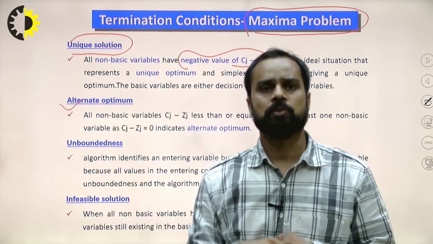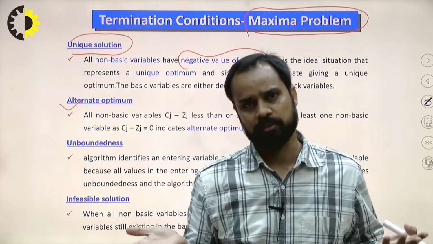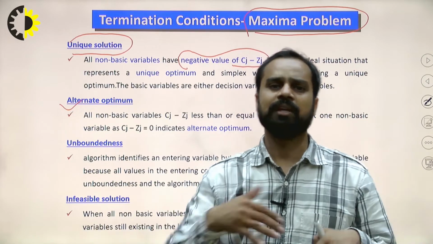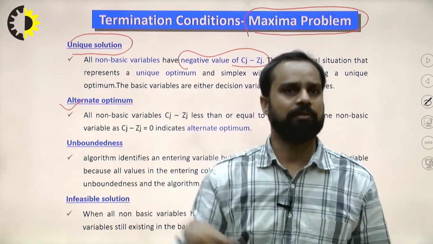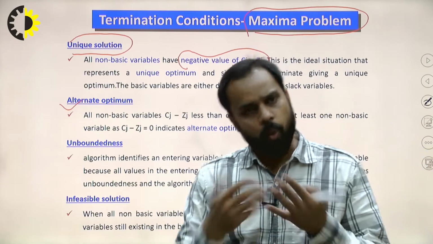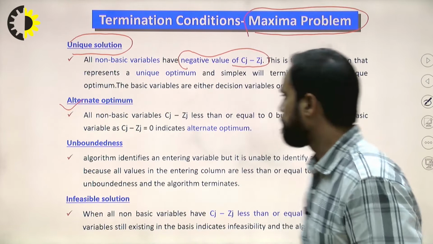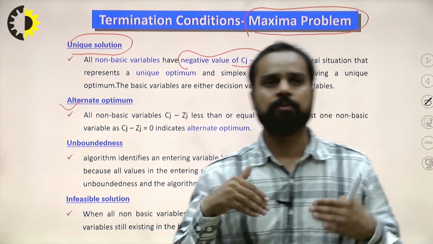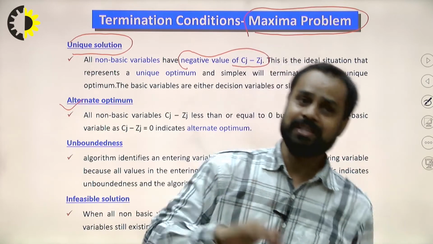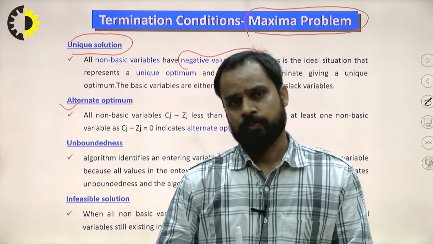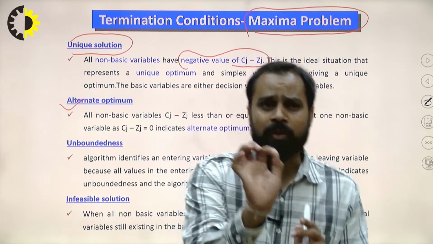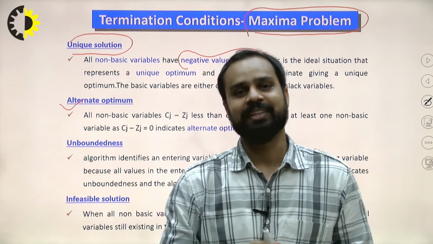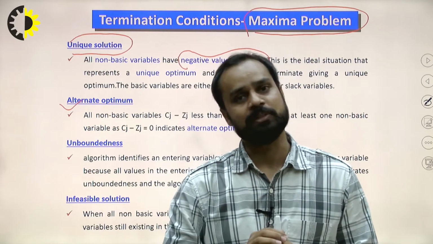If the problem belongs to minima, we can just say the vice versa. Or we can convert any minima problem into a maxima problem, then we can further solve it. So if all non-basic variables have Cj minus Zj less than or equal to 0, but at least one of the non-basic variables in the Cj minus Zj row indicates 0, then the problem belongs to the alternate optimal solution.